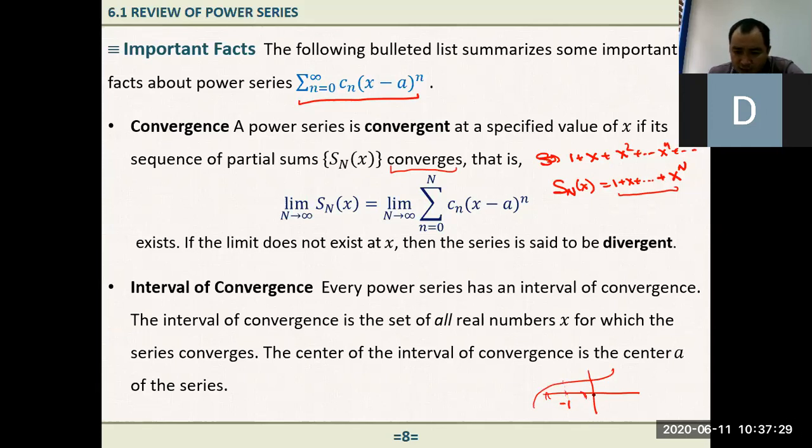If you go out of this interval and take any value, it may not be convergent. It depends on the type of function. Some functions are always convergent for every value of x on the number line. For some functions, only a certain interval works, for example tangent inverse of x, which is only convergent on the interval from -1 to 1.